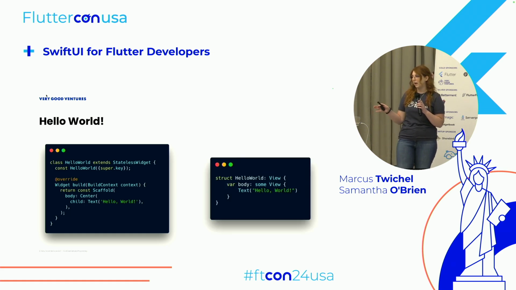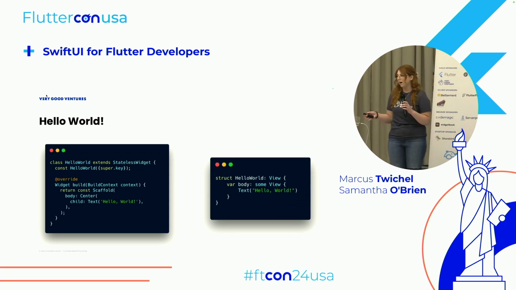So here we have a struct. With Swift, you'll use both structs and classes, but when you're declaring your views, you'll just stick to structs. You don't need to worry too much about that. And then you'll see you can name it. Similarly, we've got our hello world, and then a colon, which you can imagine the same as the extends keyword. So we have a struct hello world that's extending our view, and that view is just SwiftUI's equivalent to a widget. So most things in SwiftUI are those view components.